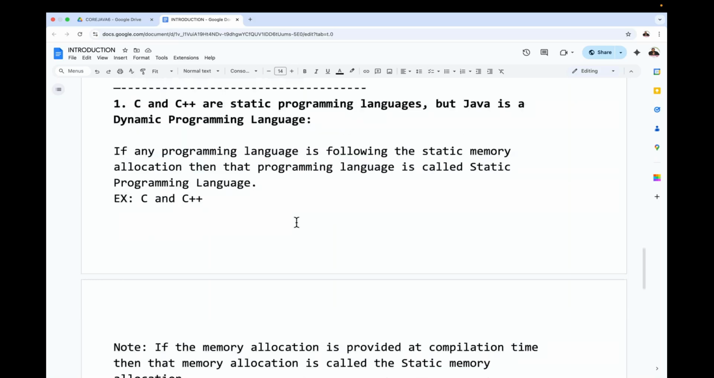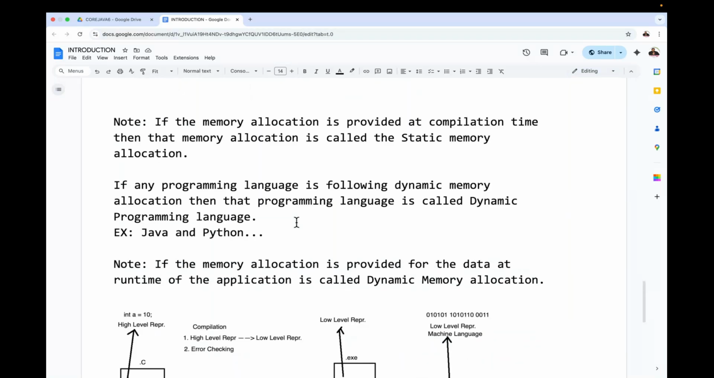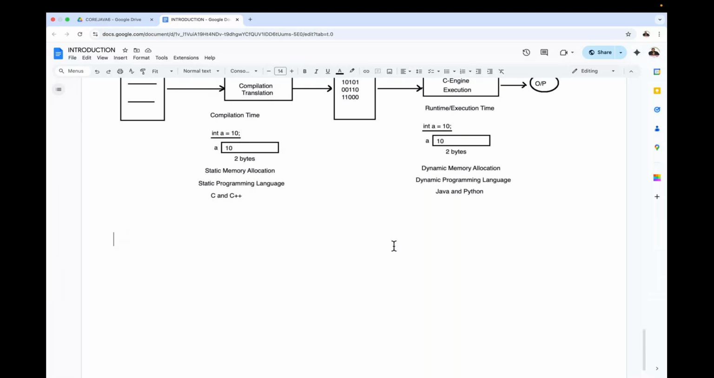After completion of this particular topic, finally we are getting clarity on what is a static programming language and what is a dynamic programming language. Okay, leave this one. The second difference I'm going to provide here. What should be the second difference?